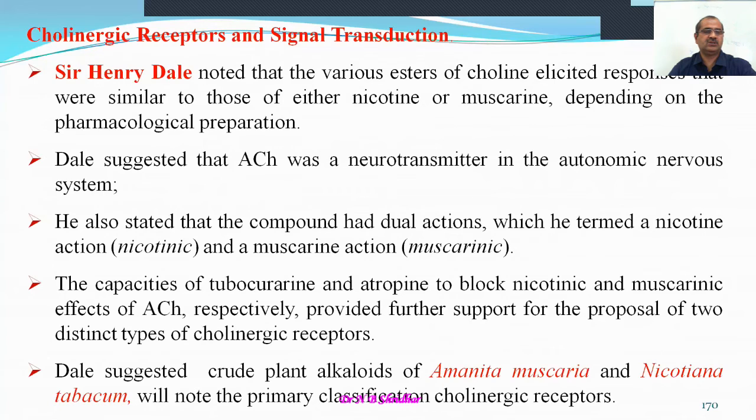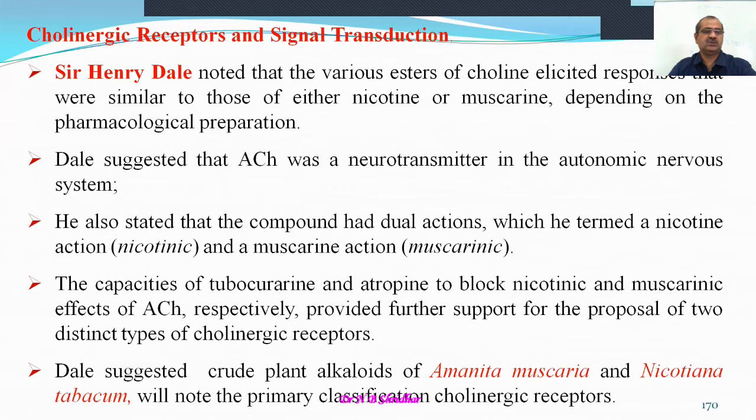And further, he also suggested crude plant alkaloids of Amanita muscaria and Nicotiana tabacum, the tobacco plant. It was noted that this was the primary classification of the cholinergic receptors. So alkaloids are derived from two plants: one is Amanita muscaria and the other is the tobacco plant, Nicotiana tabacum.